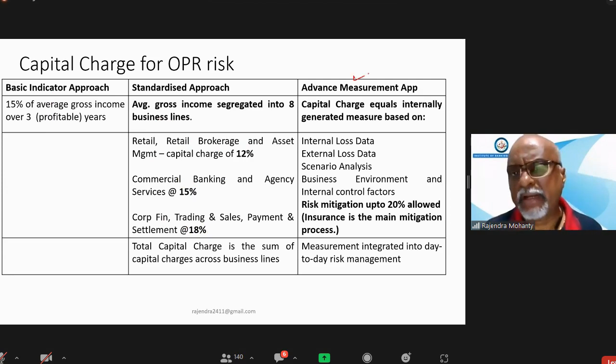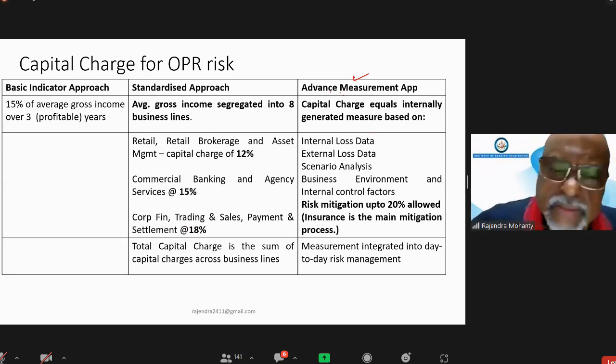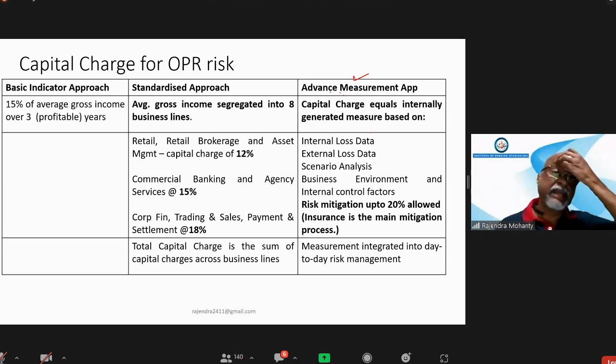Tomorrow I'll give a little bit of discussion about the advanced measurement approach for capital charge of operational risk, which is not actually applied in India, but it is there in the syllabus. So you have to know how this is calculated. Tomorrow we'll discuss that and go to market risk, and our risk management will be completed.